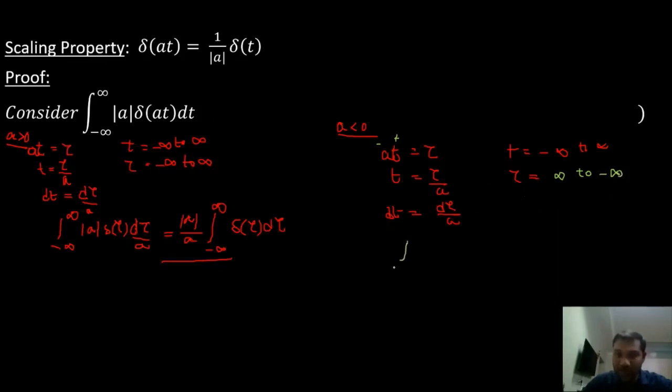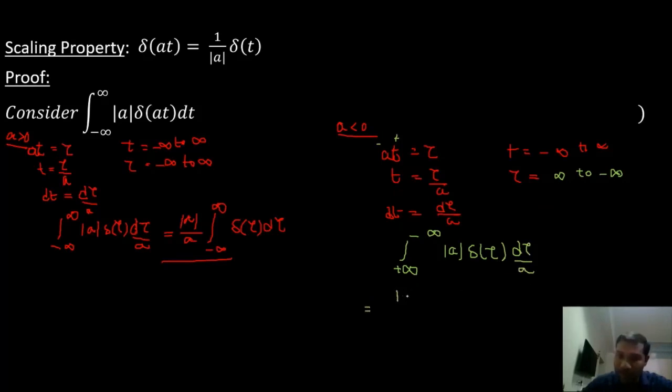It becomes integral from plus infinity to minus infinity, mod a, and in place of delta of at, I'll substitute delta of tau, d tau by a. Now I'll simplify this.